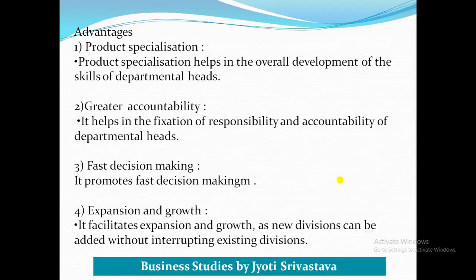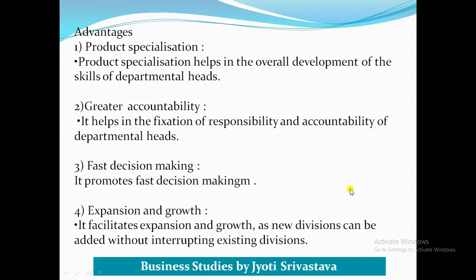Then definitely the responsibility will go to the footwear department only. Therefore it is said that in divisional structure each product department is accountable for its own profit and loss, and in case of poor performance it helps in fixation of responsibility. Clear?